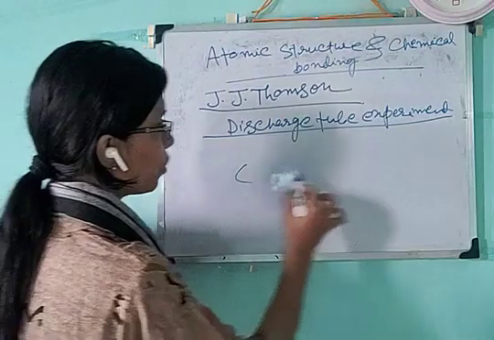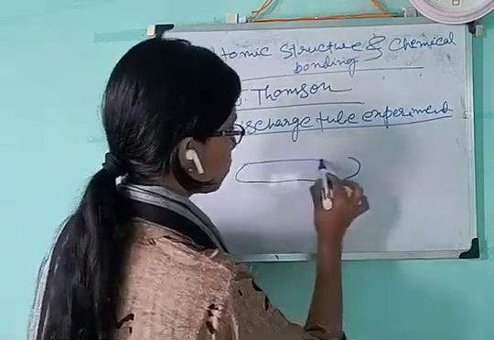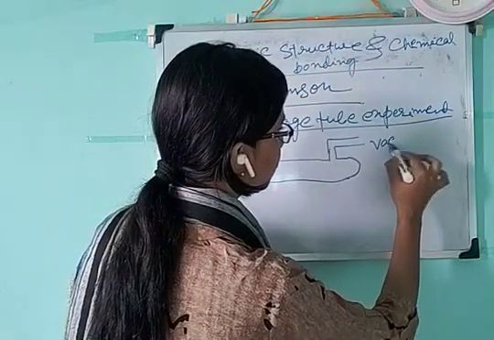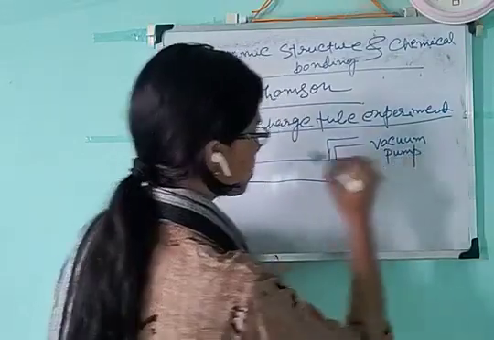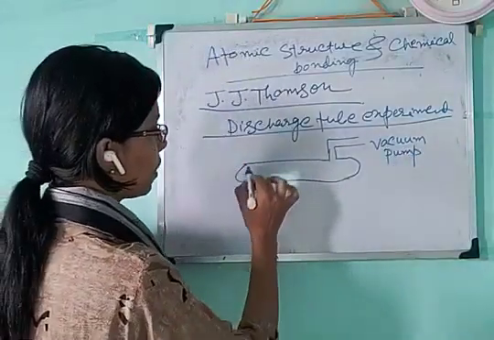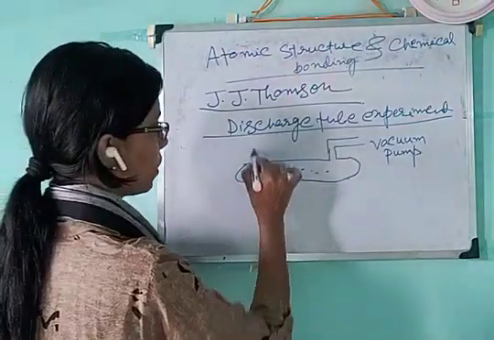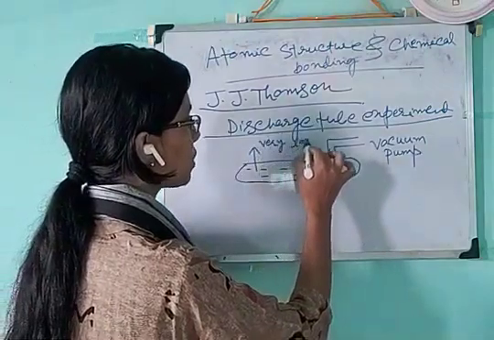The discharge tube looks like this. This is a discharge tube. This is the vacuum pump. There exists some gas, some unknown gas, in the tube. The gas exists at very low pressure.